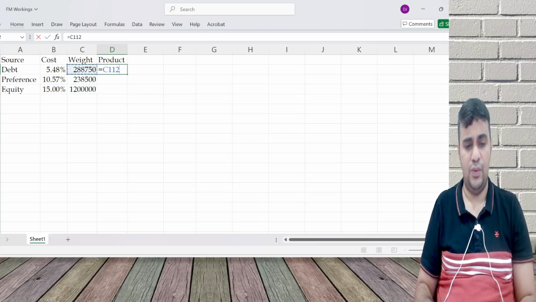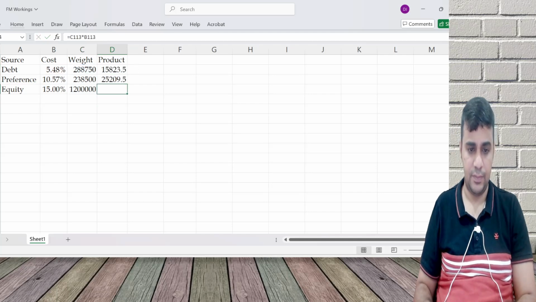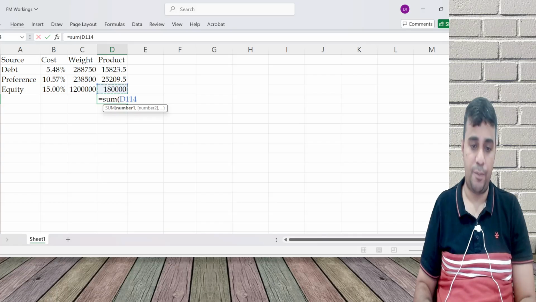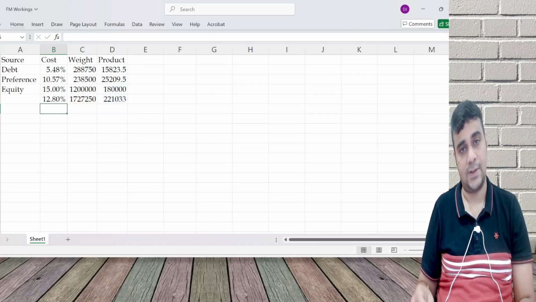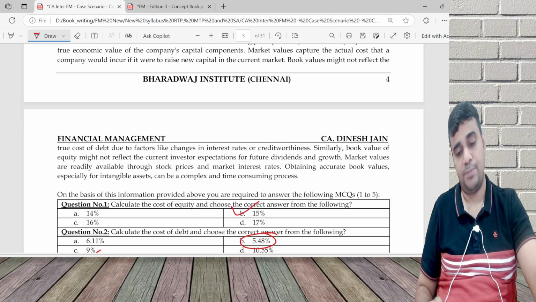That's all. You will do multiplication, put a total of this sum of product, divide by sum of weights. Sum of product divide by sum of weights, 12.8%.